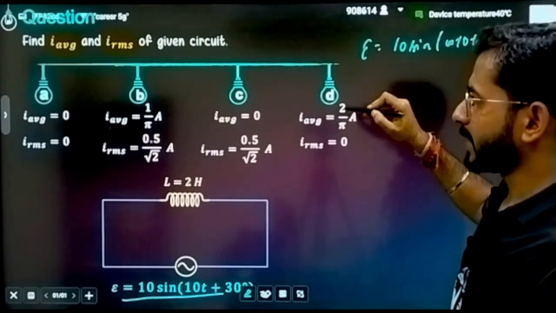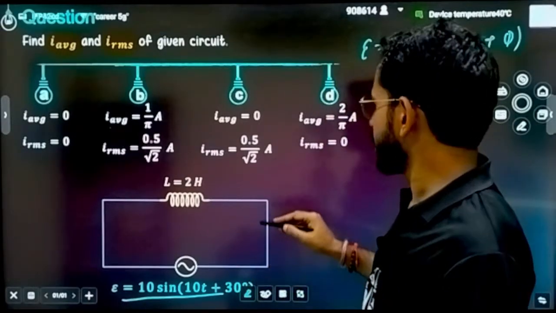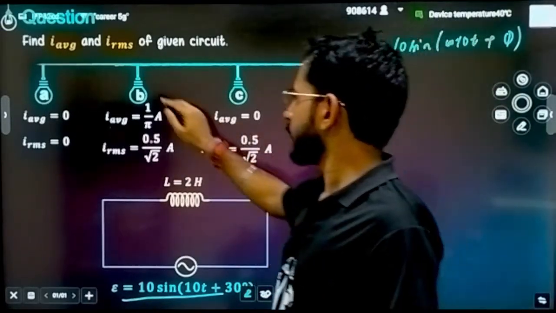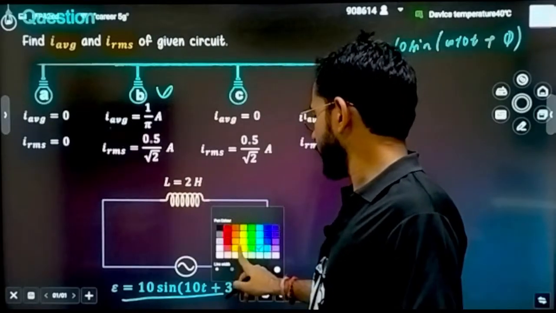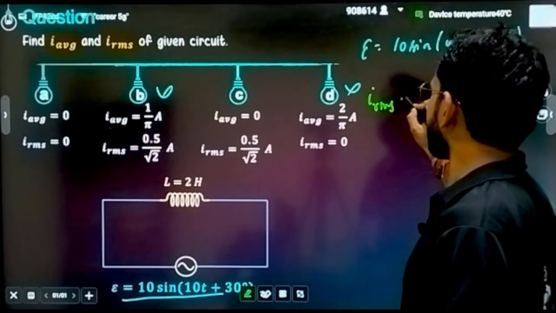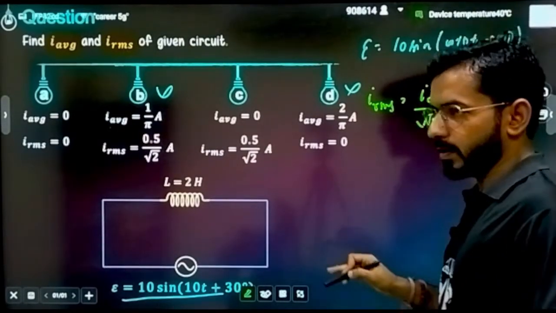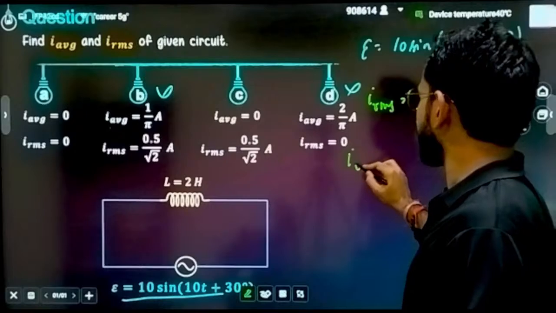So what do you have to calculate? I average. For any circuit, what is the I average? Simply it is going to be 0. That means this option is anyways incorrect. This option is also incorrect. Only options A and C are left. If I have to calculate I RMS, I will be calculating I naught by root 2. Firstly, let's calculate what is I naught.